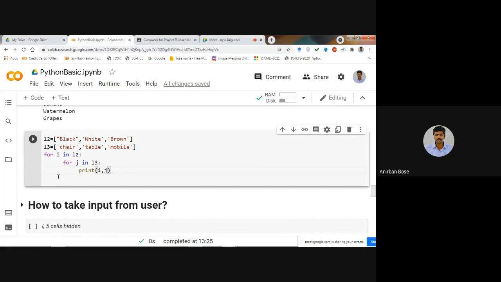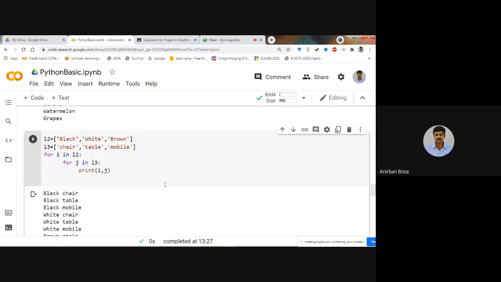So for that, what we can do is make a nested loop. As you can see, for I in L2 means it will take one by one all these elements, and within that loop, with proper indentation, I am using another for loop, for j in L3. If we simply print I comma j, then corresponding to black, it will take one by one all the values of j, that means chair, table and mobile. Then it will take I as white, and so on. So if you just execute, you see what you will get.